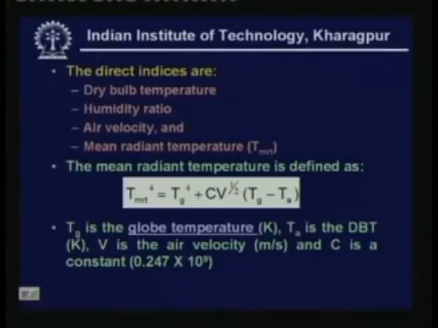Here all the temperatures are in absolute Kelvin scale, velocity is in meter per second, and dry bulb temperature is also in Kelvin, as I have already mentioned.